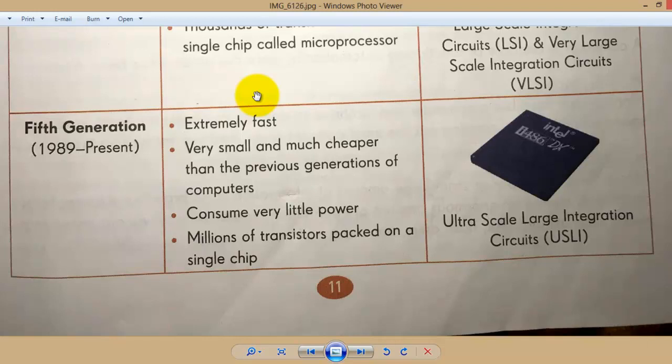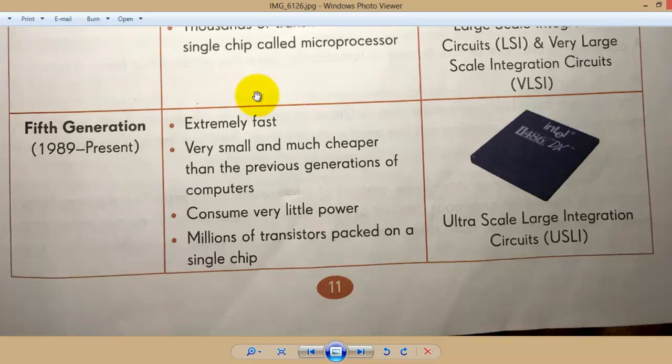With the development and upgradation of this technology, we can get a computer cheaper than before. And not only cheaper, it's more user friendly, comfortable to use, faster than before, and consumes less power. It's very useful to us.